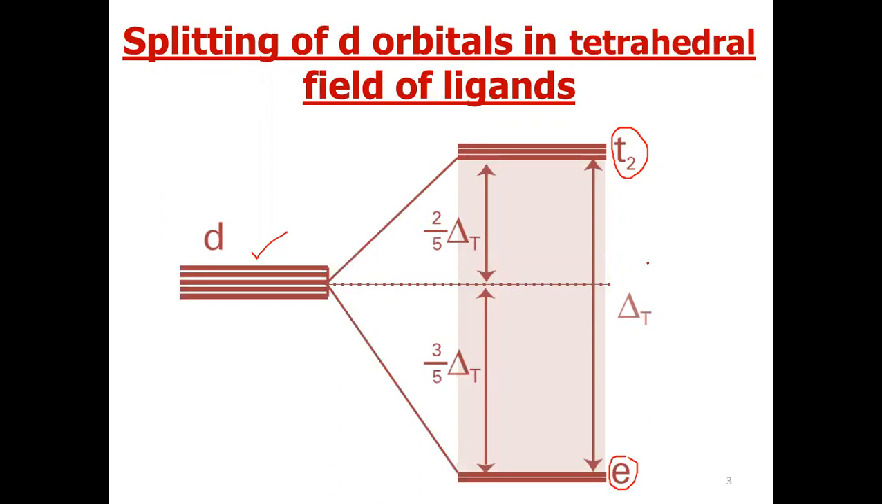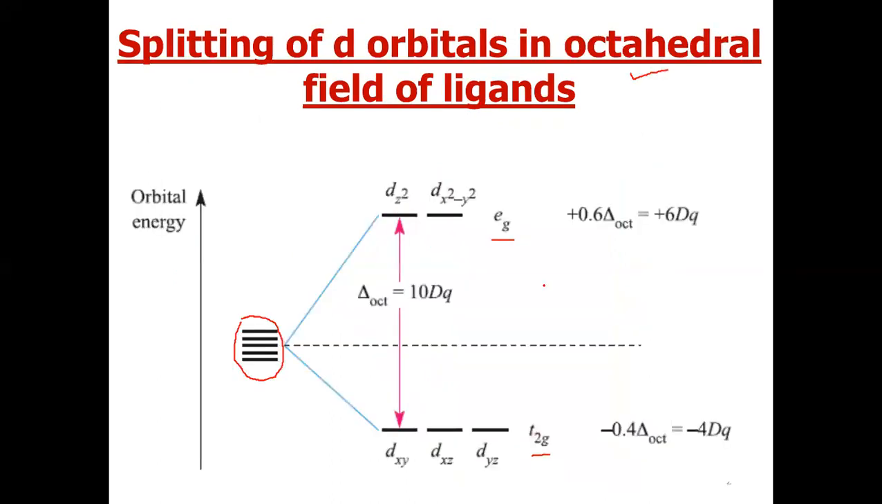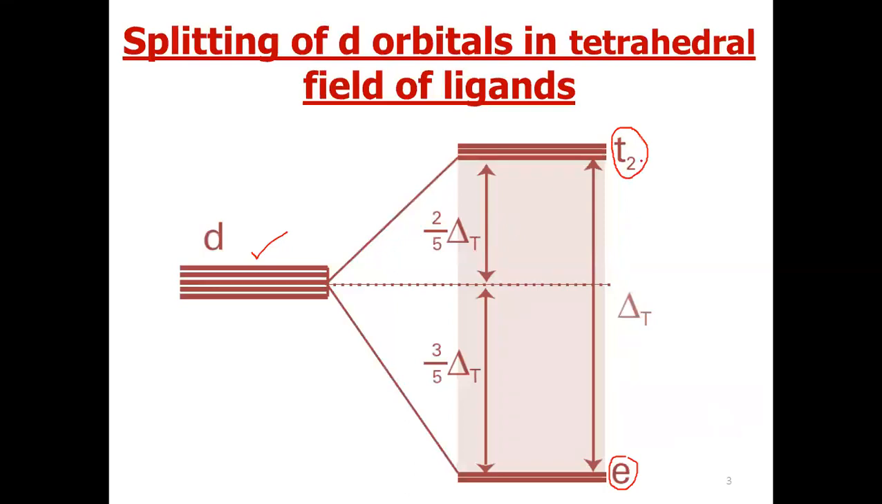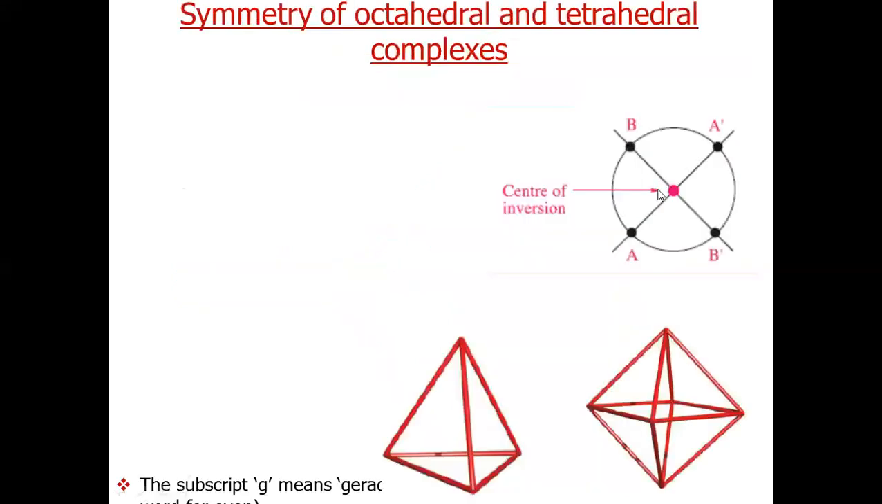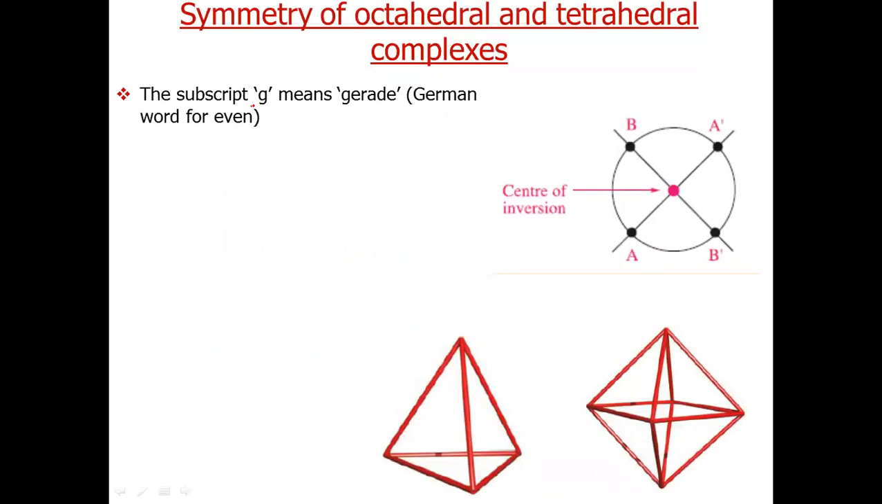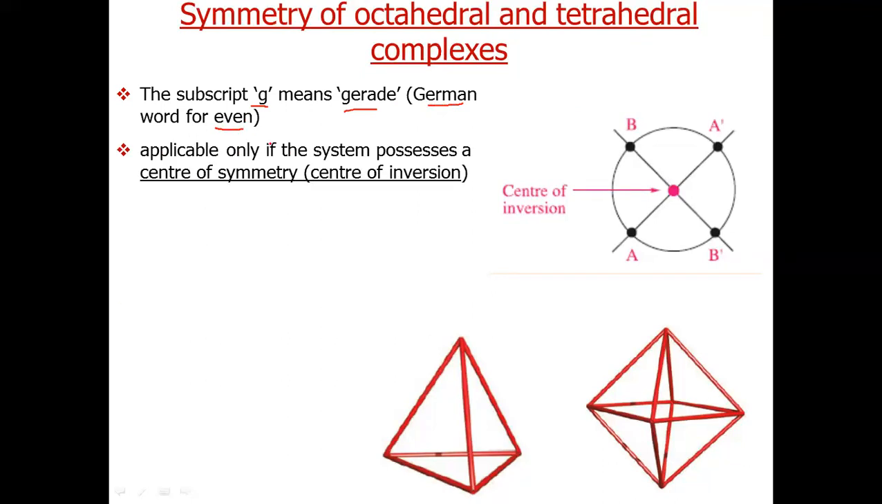And one more thing we have to note: in case of octahedral complexes, we use the symbol g, but in tetrahedral complexes, this symbol is not used. Why? Because this symbol g means gerade. It has come from a German word for even. Now, this symbol is used only if the system possesses a center of symmetry, or it is centrosymmetric, or it has a center of inversion.